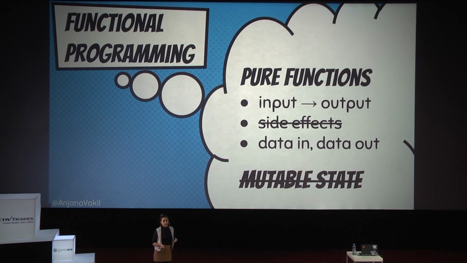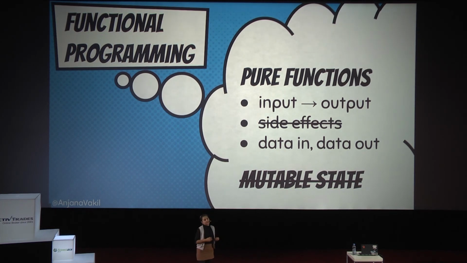It does not do what are called side effects, which is changing anything else in the world or doing anything else besides returning a value. This could be something like writing to a database or printing something to the console or changing some global state somewhere. We don't do any of that in a pure function. So we can think of pure functions as data transformers where you take data in, do something with it, and then return data out.